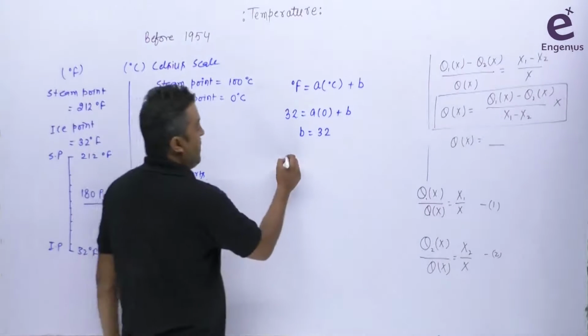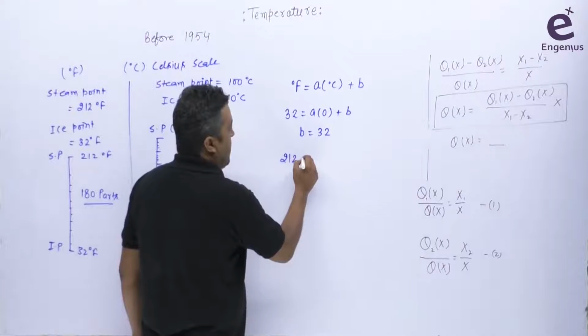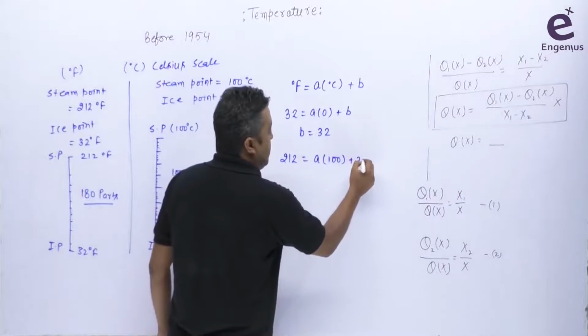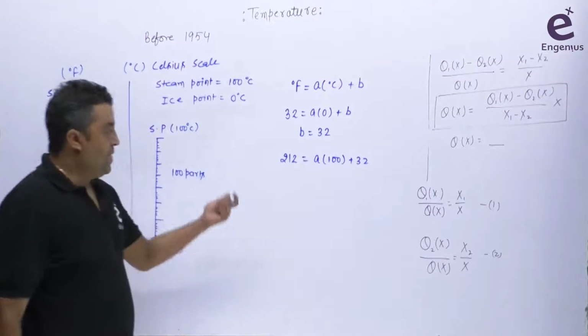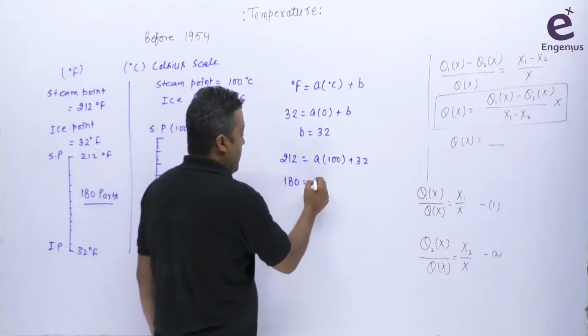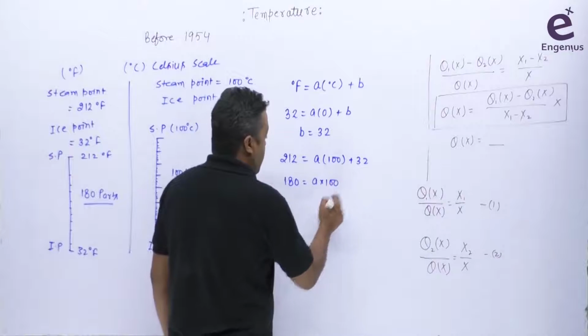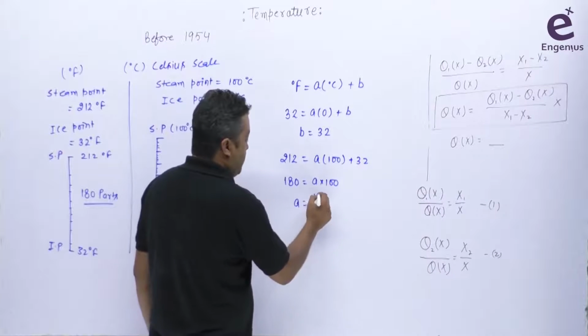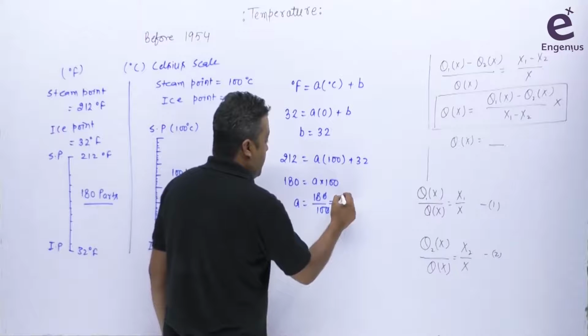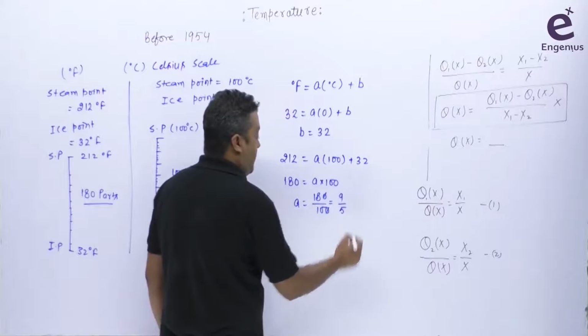So I will put this as 212 equals A times 100 plus B, B is 32. So in this case we are getting 180 equals A into 100, and A equals 180 divided by 100. So we can say this is 9 by 5.